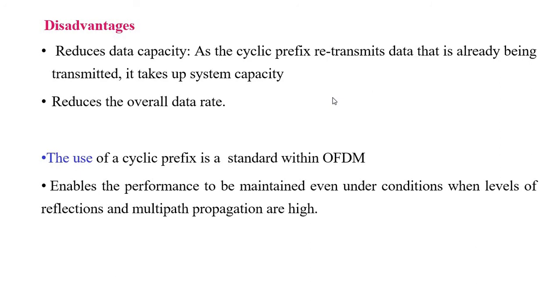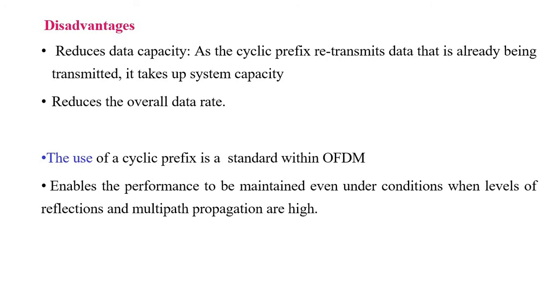Coming to the drawback, one simple drawback with the cyclic prefix is that it reduces the data capacity. As the cyclic prefix retransmits data that has already been transmitted, it takes up some system capacity. So the data capacity, the amount of data which we send at a time, can be somewhat reduced, which reduces the overall data rate in the transmission time.